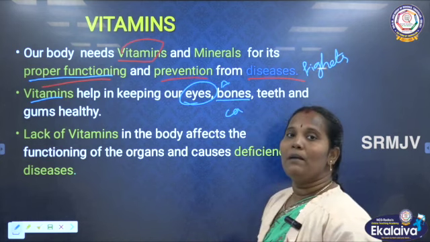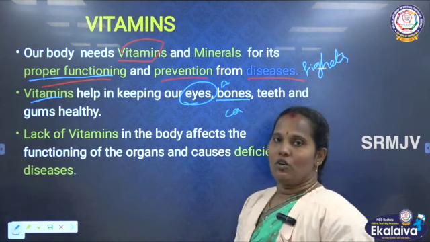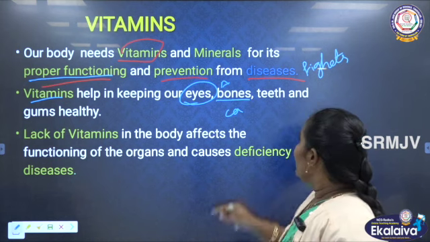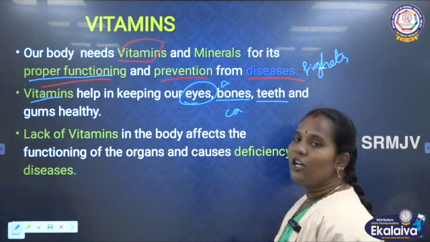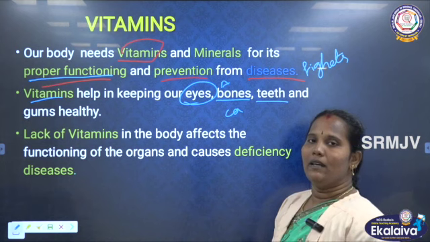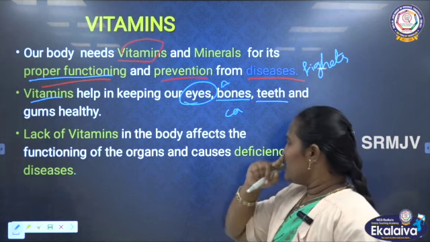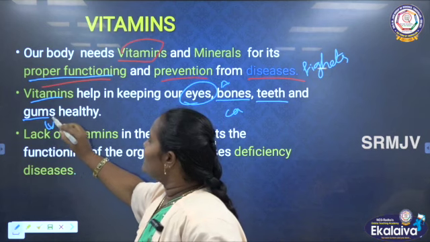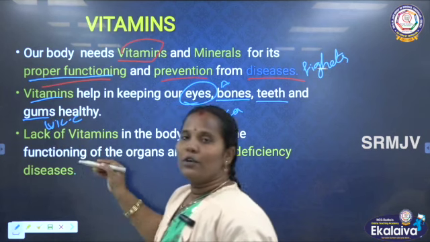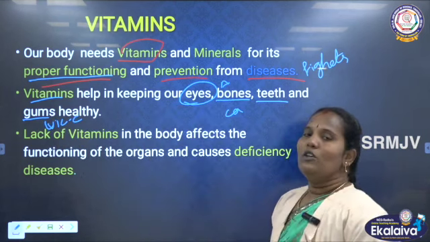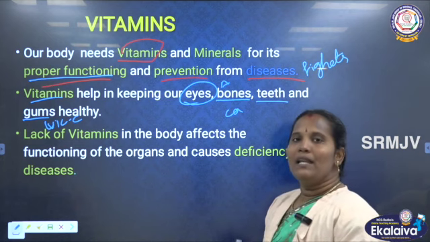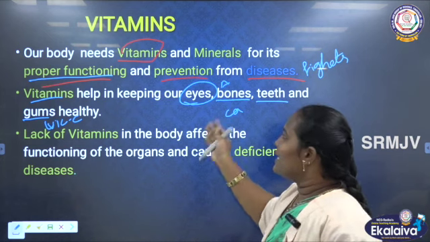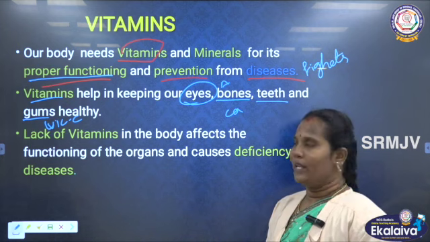This calcium helps us keep our body and bones strong. Then next one is the teeth. Teeth also need calcium and iron. Then next one is the gums. The gums need vitamin C. Vitamin C gives protection to the gums. So vitamins and minerals help our body like this.